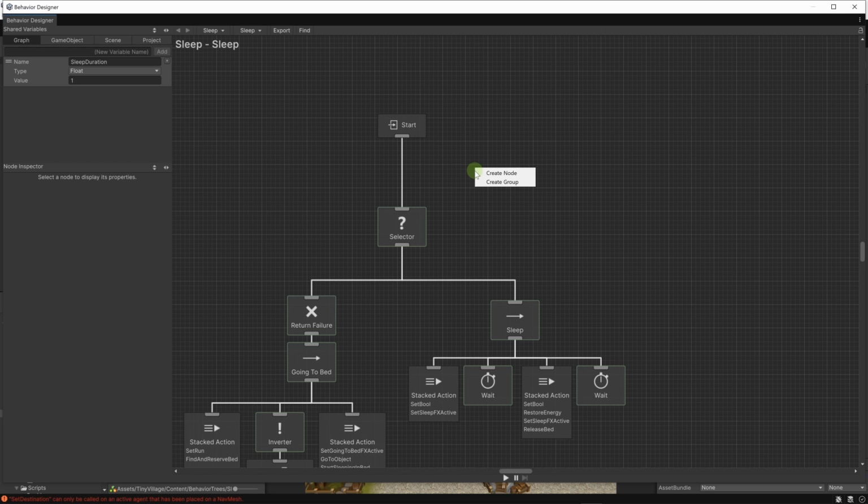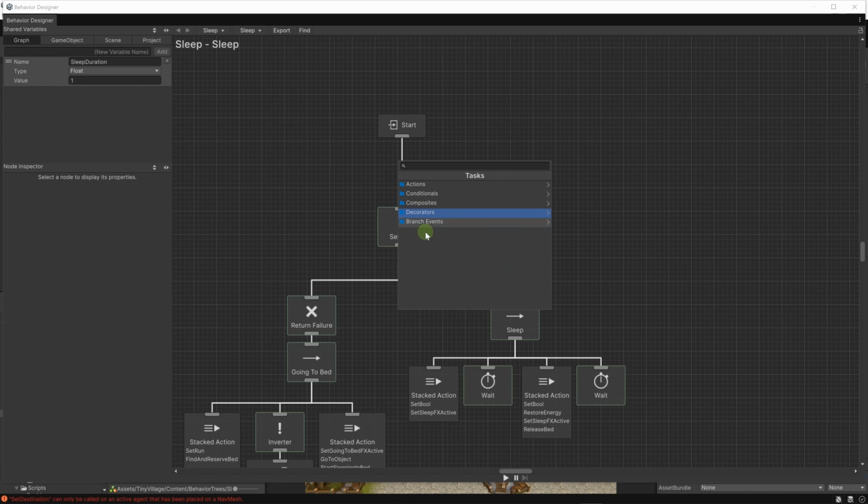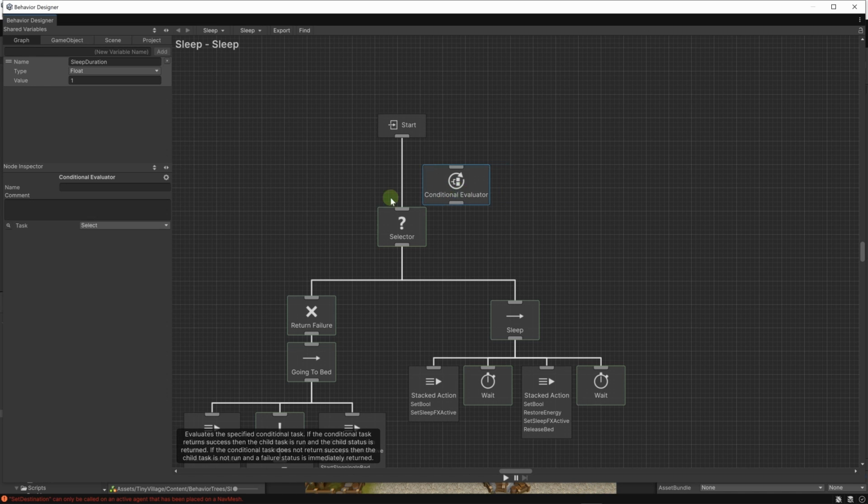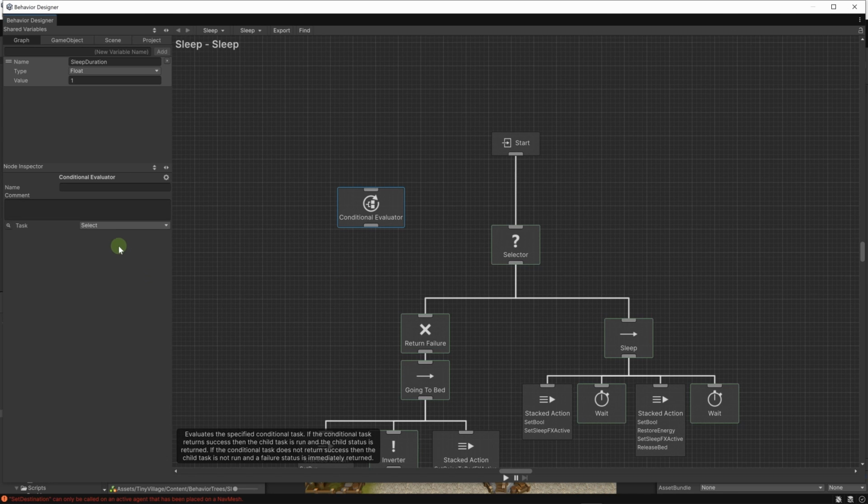If we right click, create node, we have the possibility to create decorators, and we have a lot of built-in decorators, but we can also create a custom decorator, and we're going to see it shortly. But we don't have to do so all the time. We have some solutions that are really great. We have the conditional evaluator, which is a great decorator. Here you can select a task that will be your conditional.